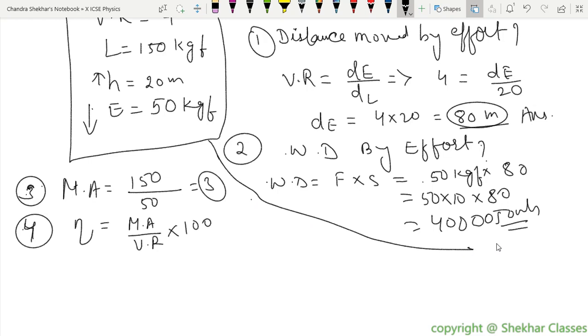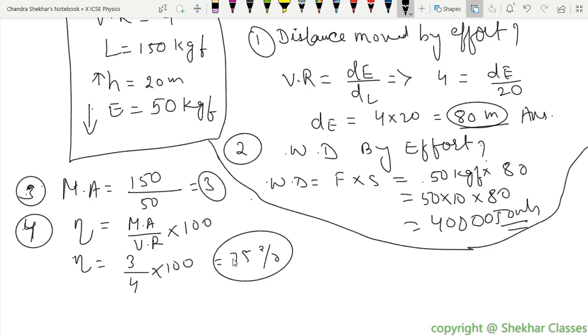The mechanical advantage is 3 and the velocity ratio is 4. So 3 upon 4 into 100 will give you 75%, right? Yes, 3/4, 75%.